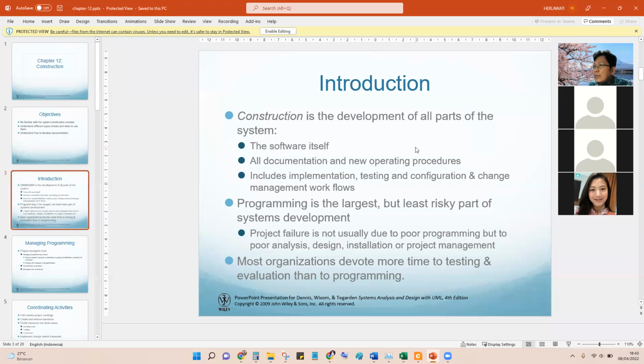There is a system analyst, programmer, project manager, also stakeholder, user or sponsor, someone who gives the money to the manager. Programming is the largest but riskiest part of the system development. But currently the programming is already standardized.